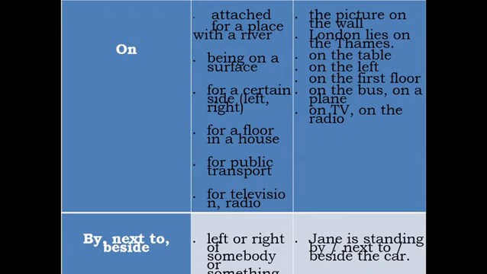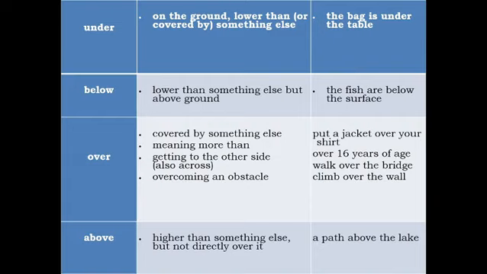All right. So I hope by some examples it is clearer to you. By, next to, beside: left or right of somebody or something. Jane is standing by or next to or beside the car. All right. So these are some of the examples. Oh, we have more. Let us just move ahead.